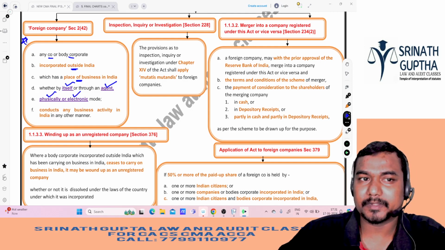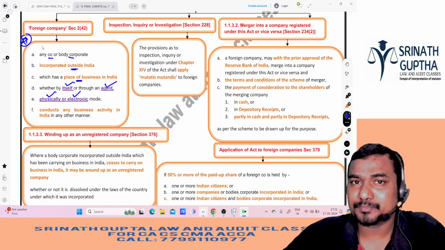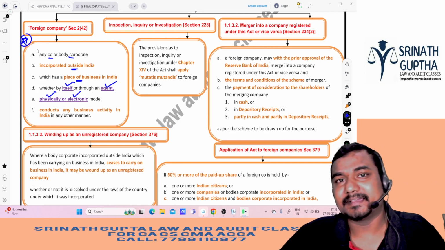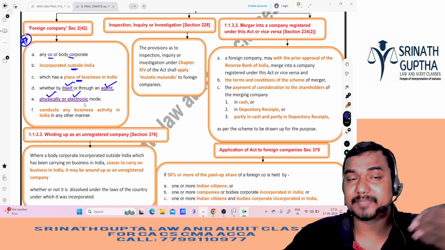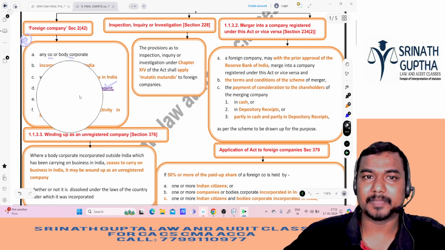So this question is important. He is asking MCQs. This question he is asking in CA Inter also, CMA Inter also, and in CA Final also. In CMA Final he has given much more depth about the concept of foreign company.